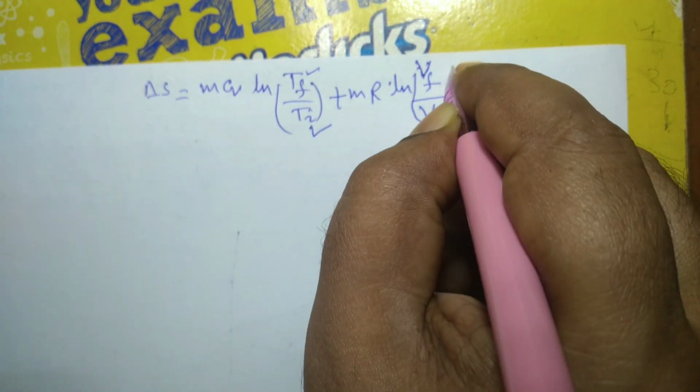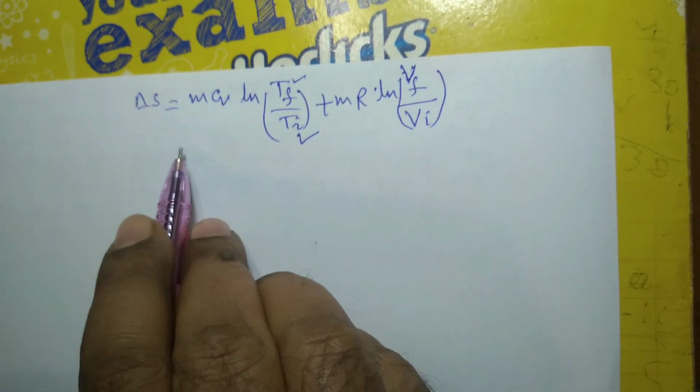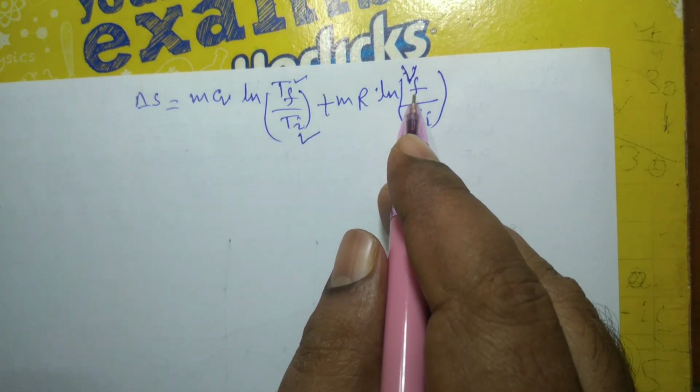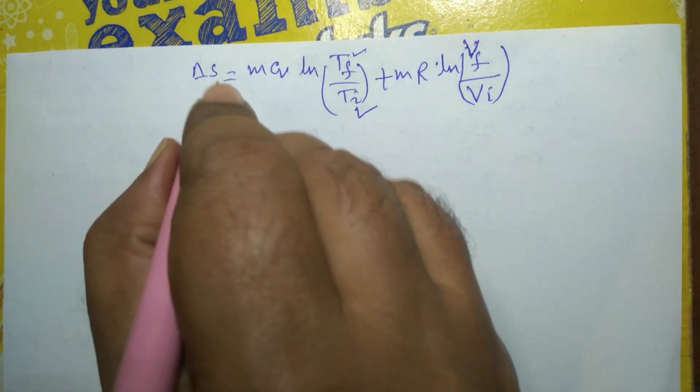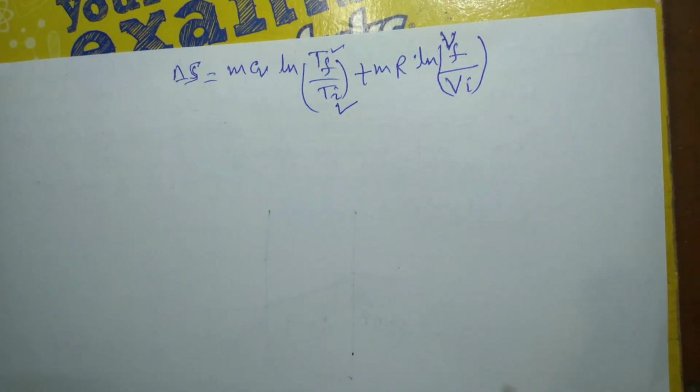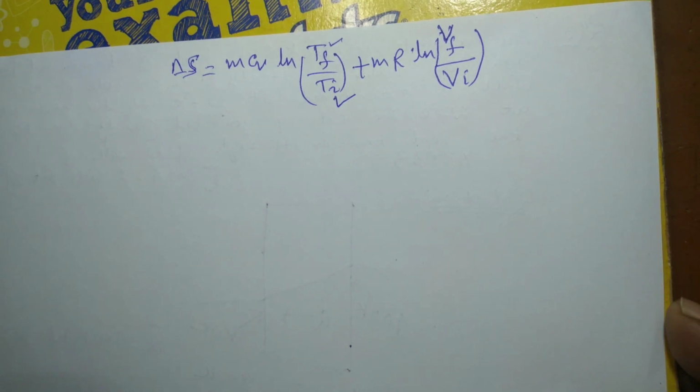This formula can be used, or in terms of Cp, and in pressure terms also the equation can be written. So this is in fact the basic formula to find the entropy change of an ideal gas.